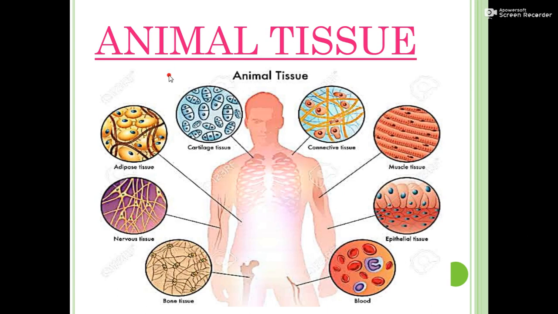So, let's start another portion of the chapter Tissue, and this is animal tissue. Animal tissue means the group of cells which are present in animals and perform different specific functions. This animal tissue is very important as well as interesting. How is it interesting? Because in this tissue, we discuss our own body.